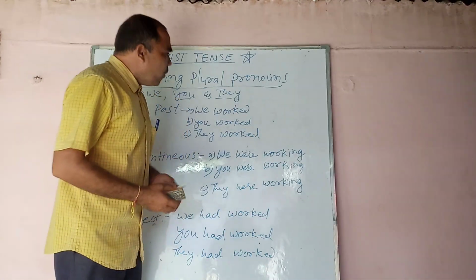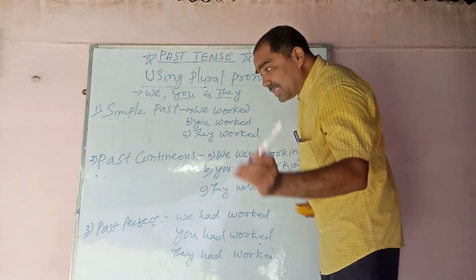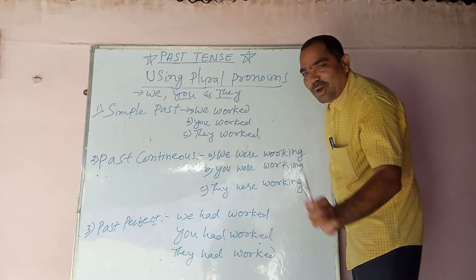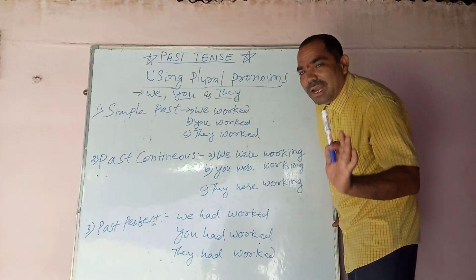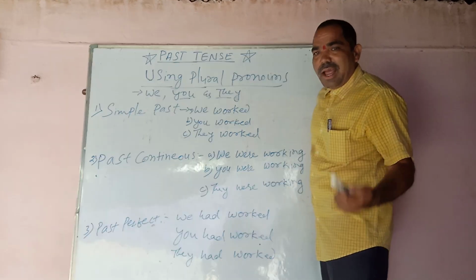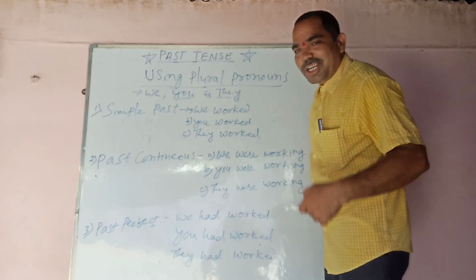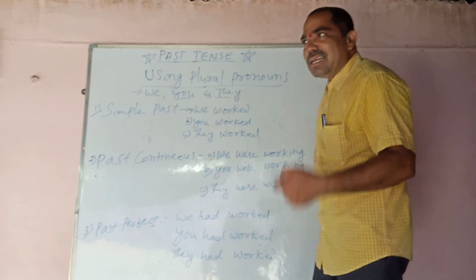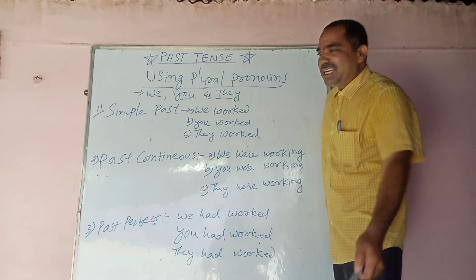It is the same. What is the same? In past perfect continuous, what does one have to do? Either the noun is singular or plural, only had must be taken, and be is supposed to be converted into been, and the verb always carries ing, which shows that the sentence is written in past, perfect, and continuous.